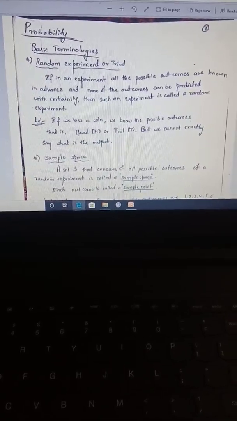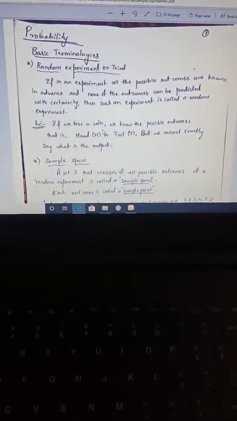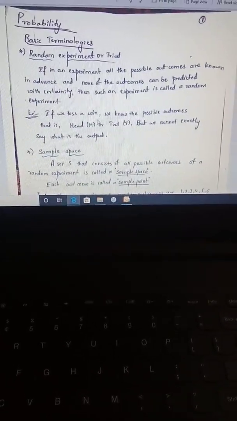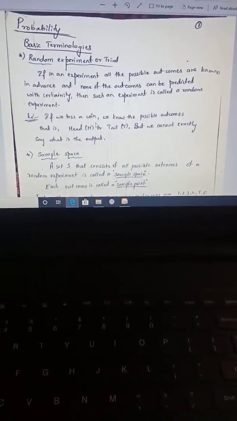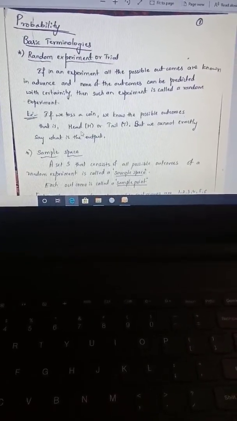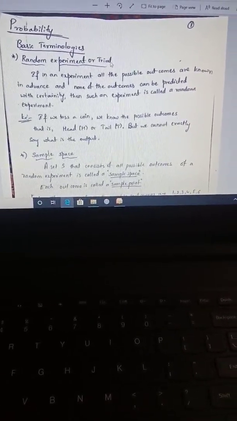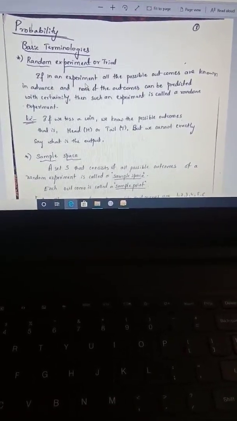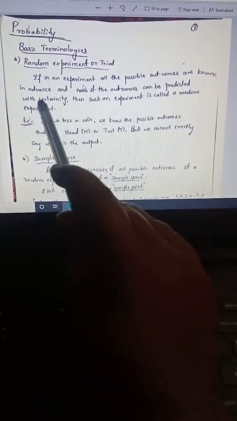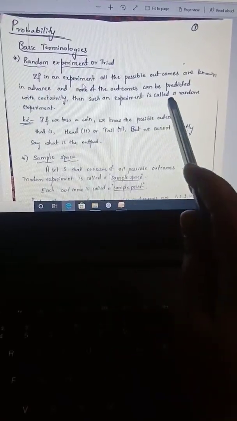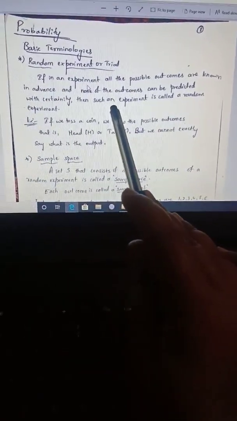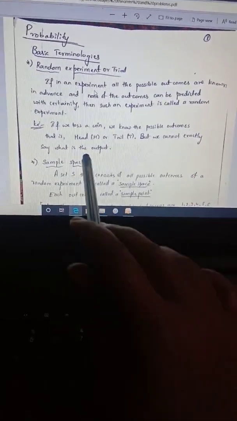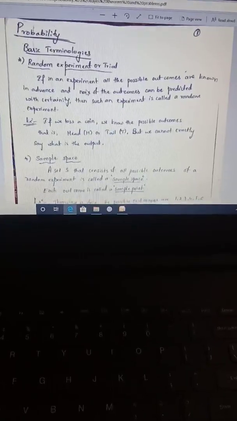When we toss a single coin, we know the possible outcomes. We may get head or tail, but exactly we cannot predict what the outcome is. Such types of experiments are known as random experiments or trials. Now let us see the definition. If in an experiment all the possible outcomes are known in advance and none of the outcomes can be predicted with certainty, then such an experiment is called a random experiment. The example is the same as what I have told now.